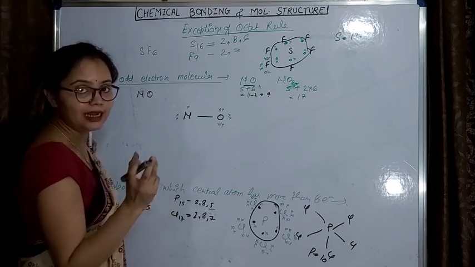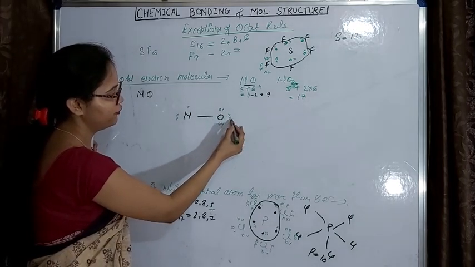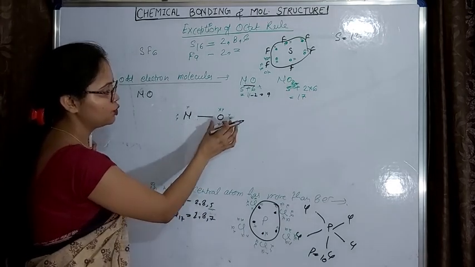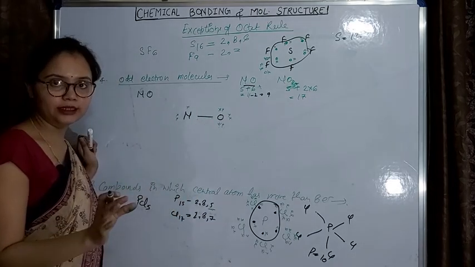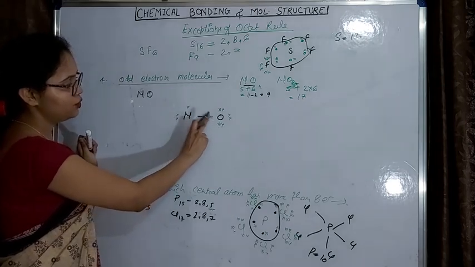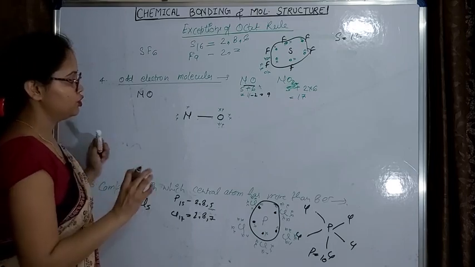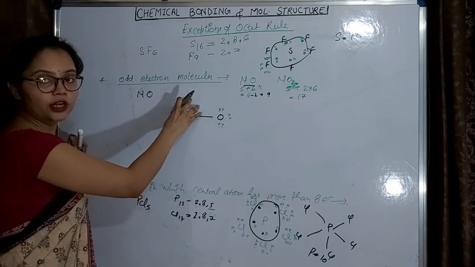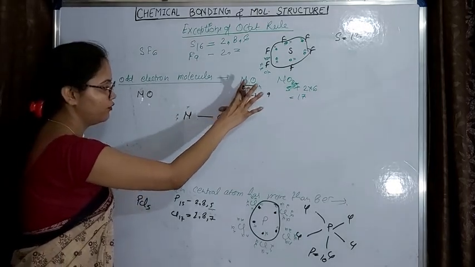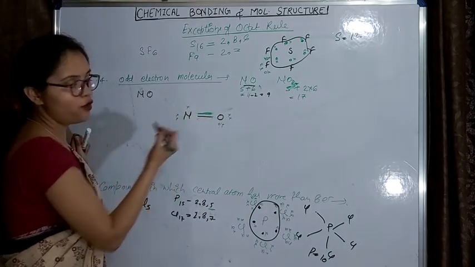Now let's check the octet of oxygen first. So 1 2 3 4 5 6 7 8. So here the octet of oxygen is completed. But what about the nitrogen? Nitrogen is having 1 2 3 4 5, only 5 electrons. Okay, so in order to complete the octet of nitrogen, we will put a double bond here by using a lone pair of oxygen.